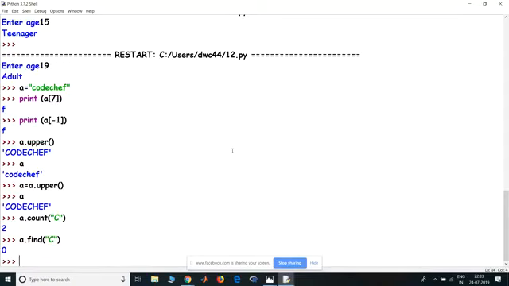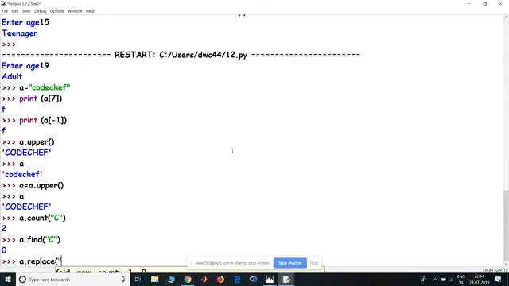So another one is the string dot replace. So if I want to replace the C with a T, well, it will look damn weird, but let's do it. Replace. So I have to write replace X or Y. So I have to replace.